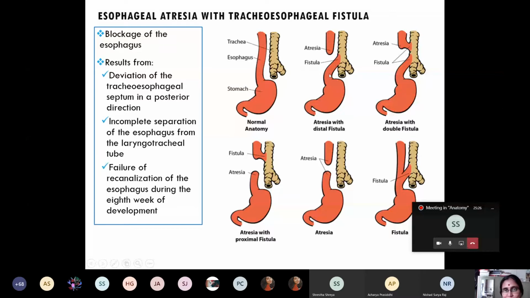And sometimes, if there is formation of the fistula, when there is a regurgitation of the gastric content, it will also enter into the respiratory tree. So these are the commonest symptoms that appear in esophageal atresia with tracheoesophageal fistula.